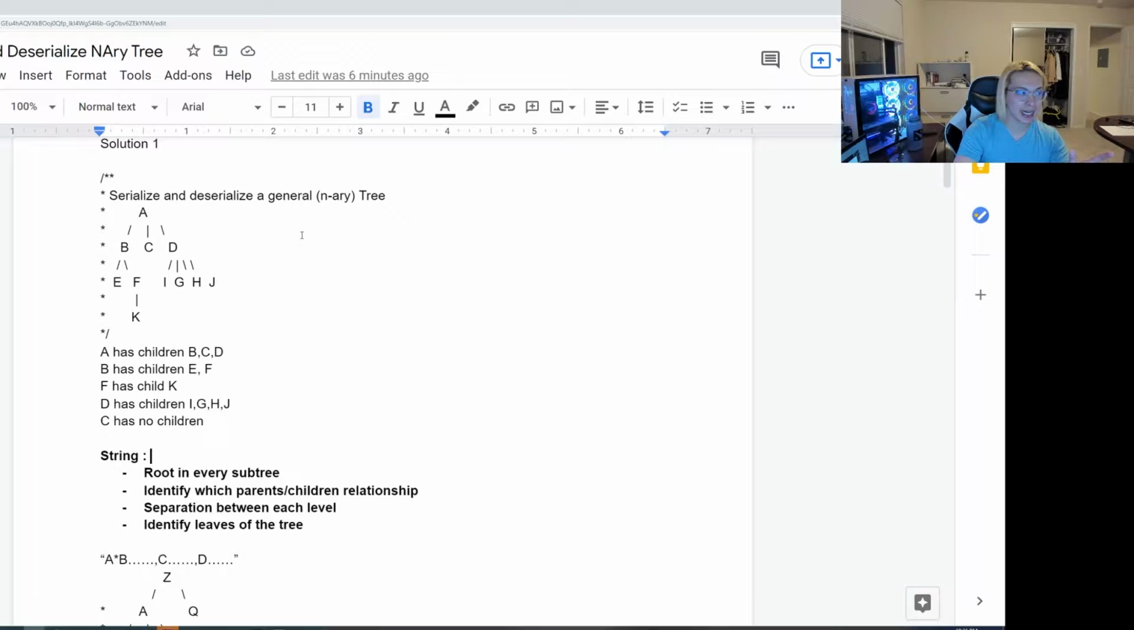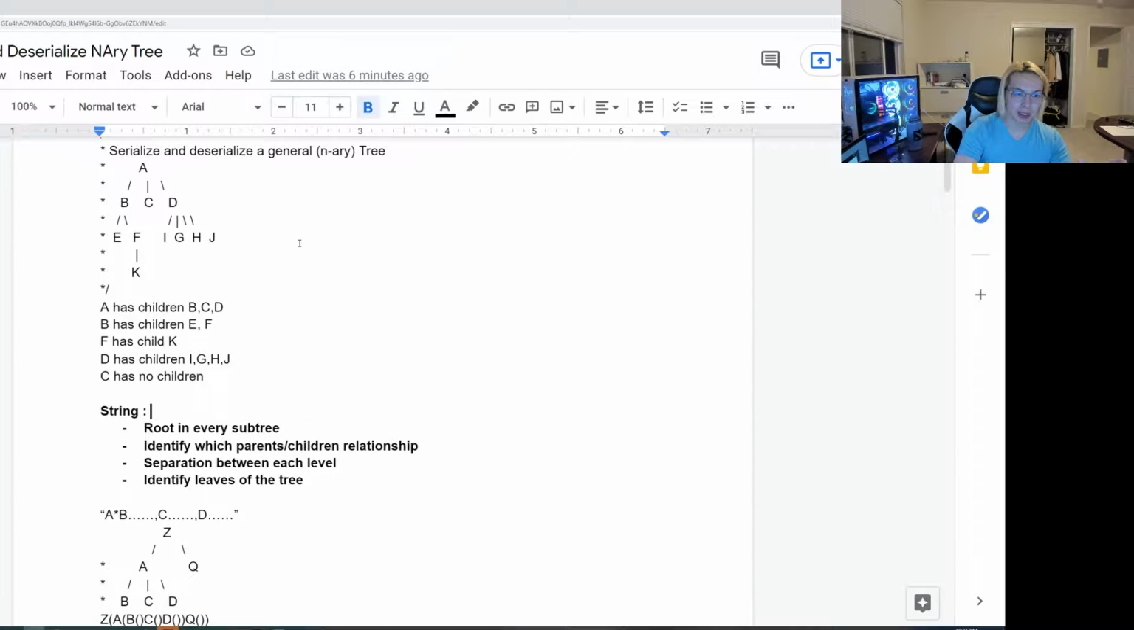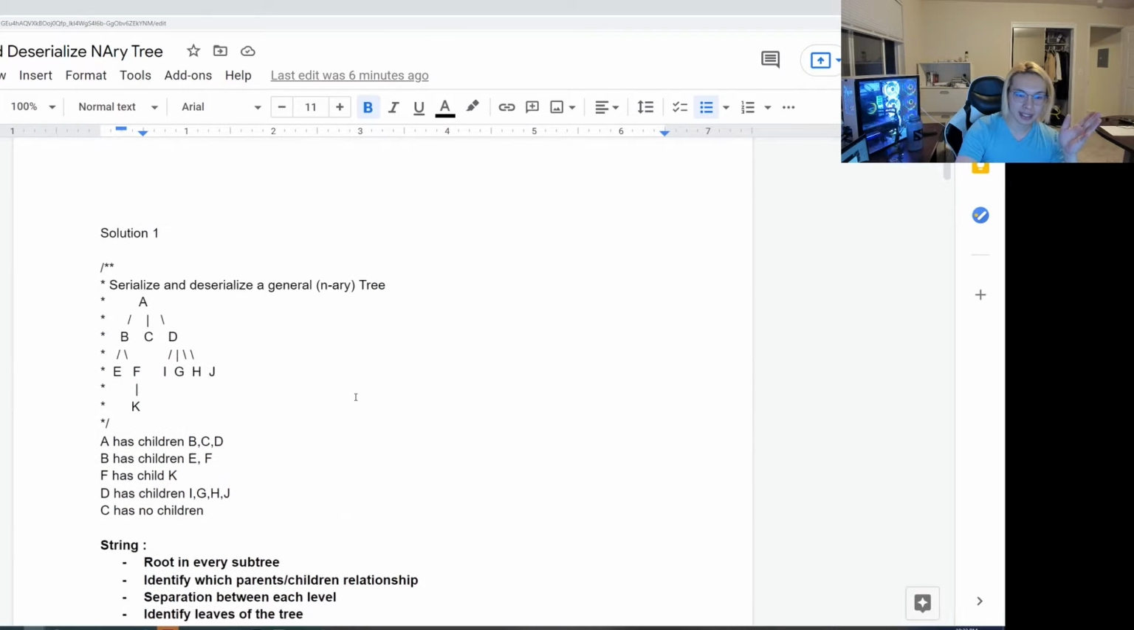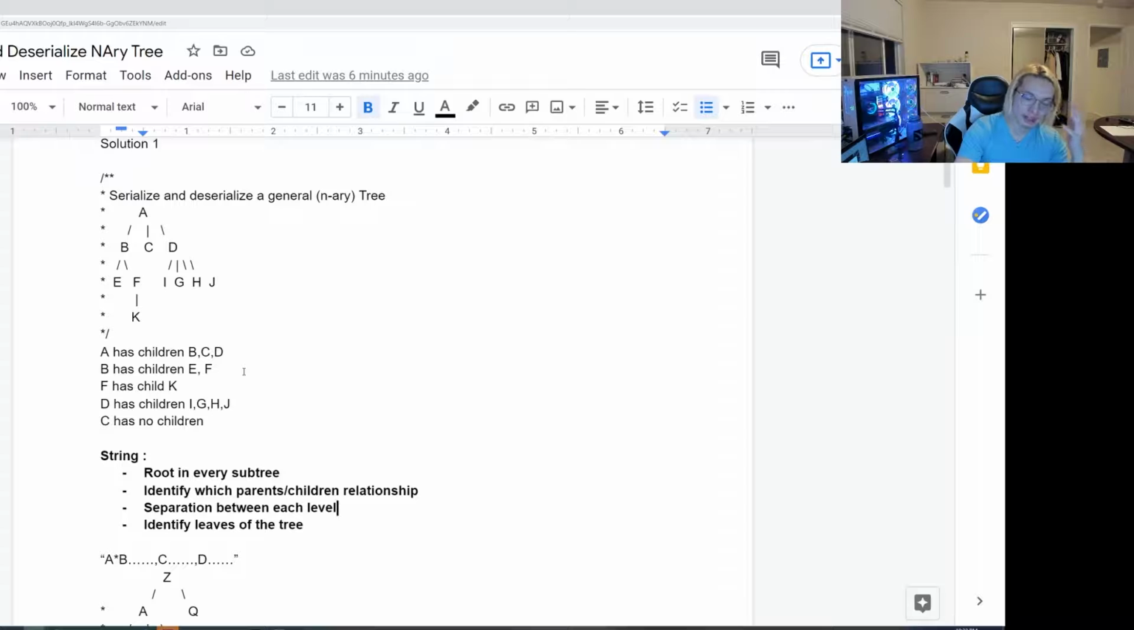So here you can see that I have the solution for my client. But let's step through this piece by piece. First, we notice here that he is trying to break down the problem: root in every subtree, identify which parent-children relationships, separation at each level, and identify the leaves of the tree. Alright, now this is fine, however none of this actually drives the problem forward. If we think about it, root in every subtree is just a common definition of a tree. It doesn't add anything to our problem. So why would we put that here?